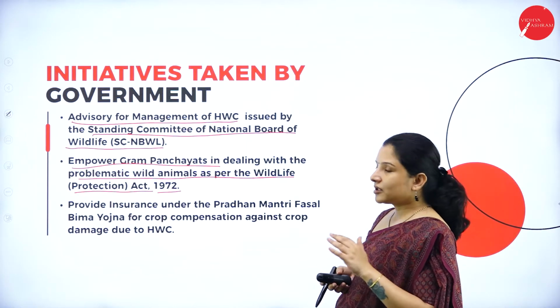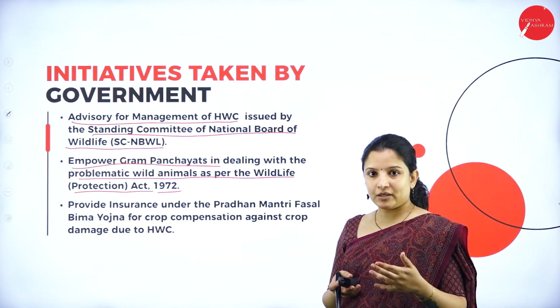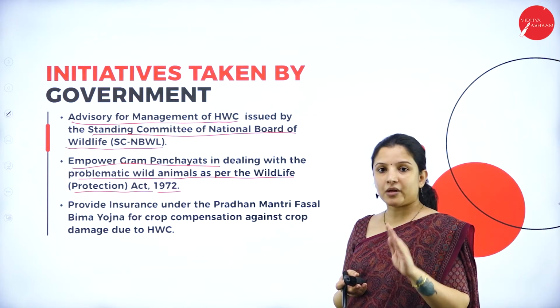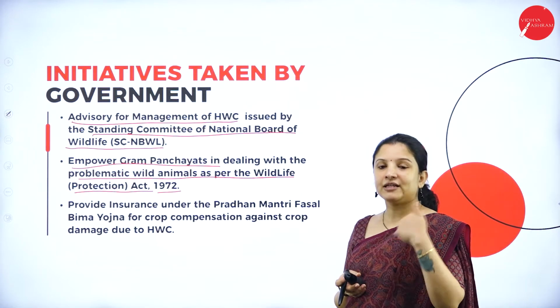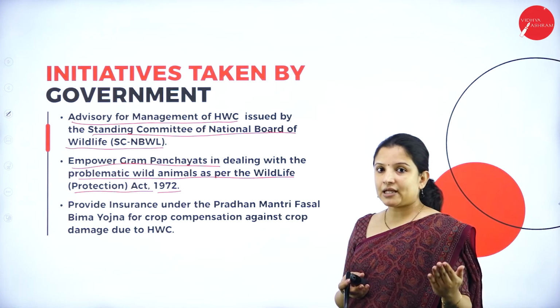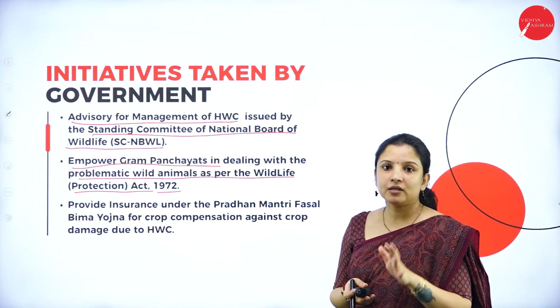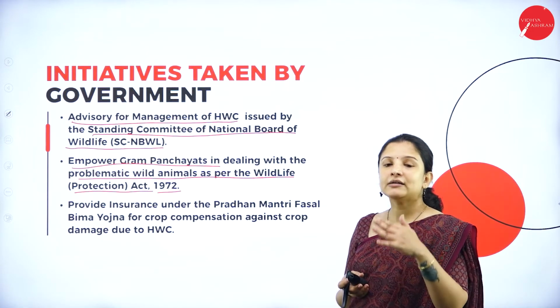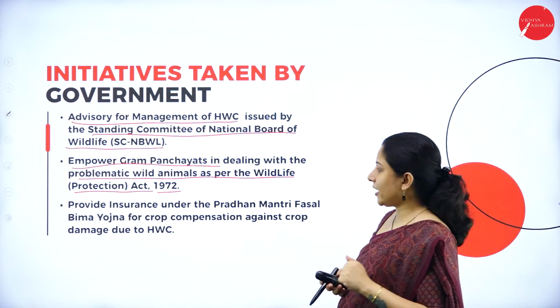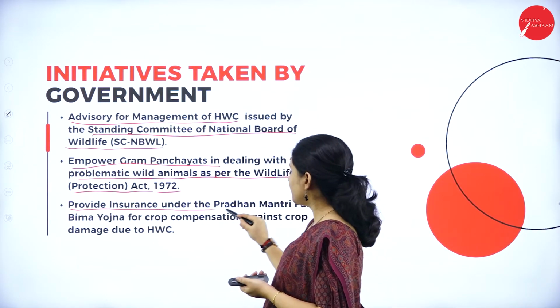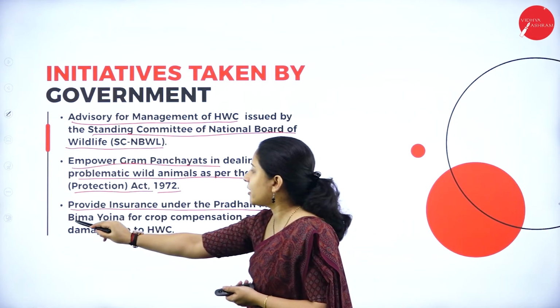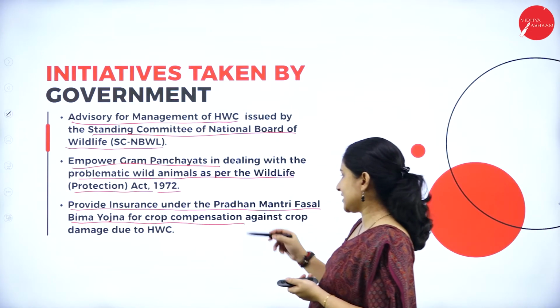Here the Gram Panchayat should talk to the people and assure them, and make sure that these wild animals are captured and safely sent back to their habitat, instead of letting the people take the role and directly kill these animals. And also provide insurance under the Pradhan Mantri Fasal Bima Yojana for crop compensation.